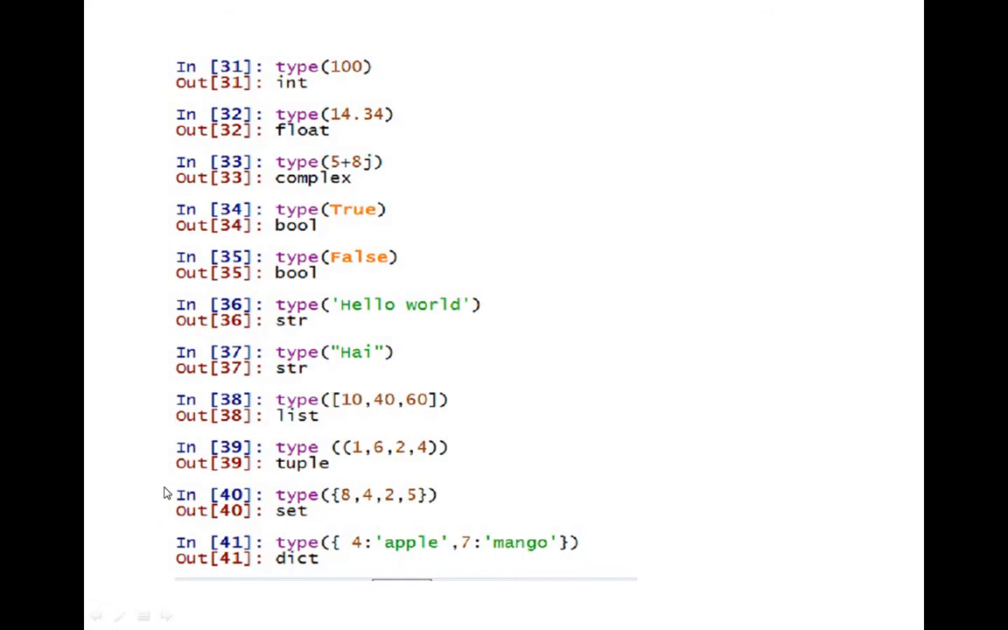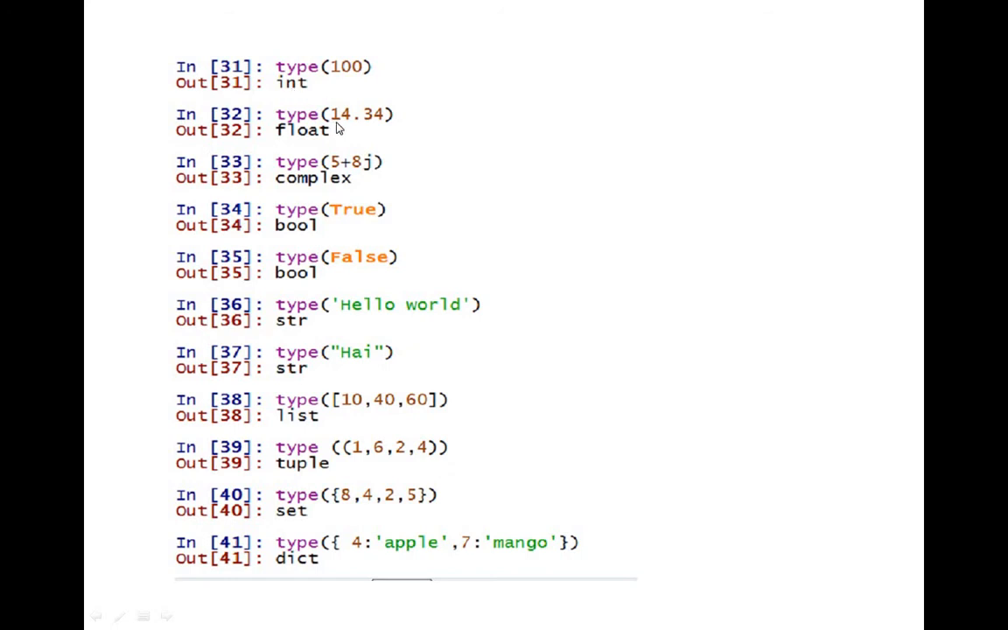Next, I have given some examples over here. I have run these Python commands in Python software, and I have taken a screenshot and displayed it here. If you want to know the type of any value, you can use a command called type. So type of 100 gives you the type of this particular value, 100. It will display it as integer. When you give this command in the command prompt, the interpreter will give you the output. So here it is displaying integer.